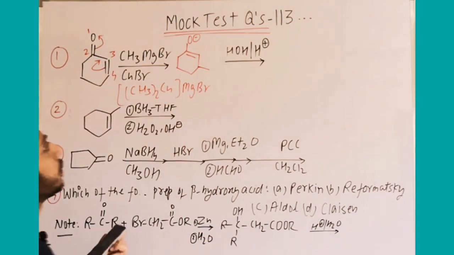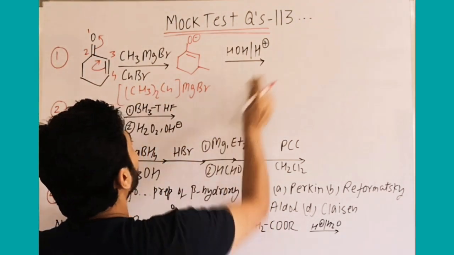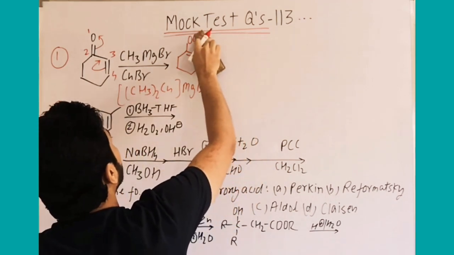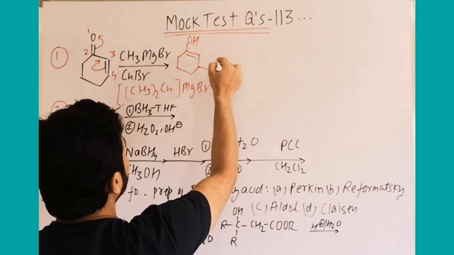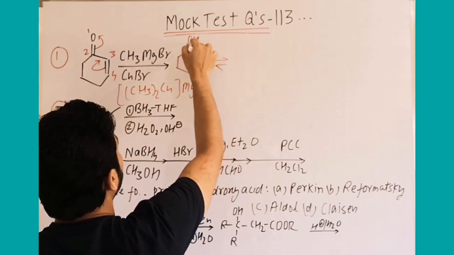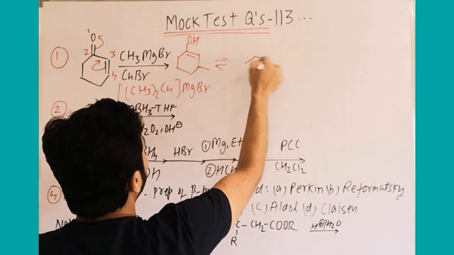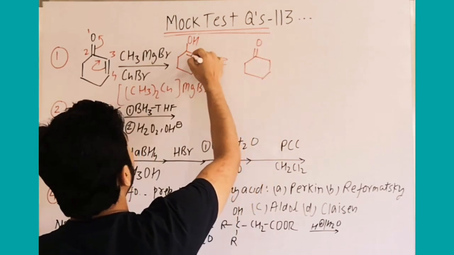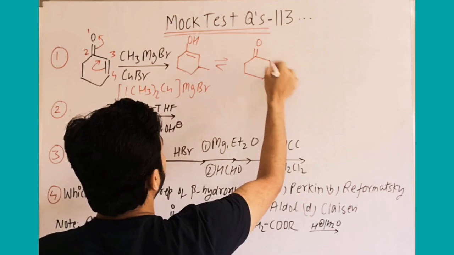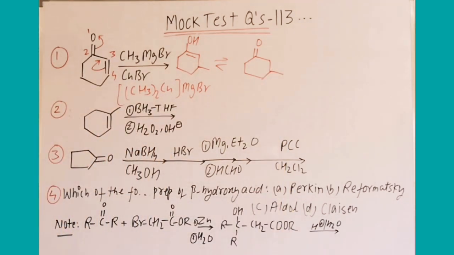And after this H plus, H2O, what happens? It simply forms the OH. Now it is the enol form, and we know that the enol form is unstable, it quickly undergoes tautomerism, and you can write its tautomeric form. Here it will become a double bond to O, this becomes minus, it gains H plus, and that is the final major product. If you want, you can listen to it again.